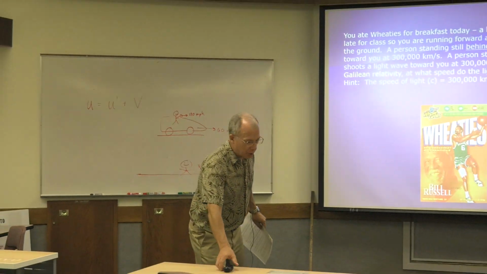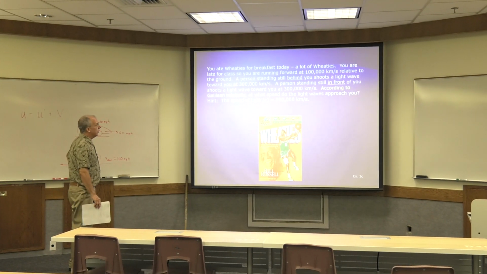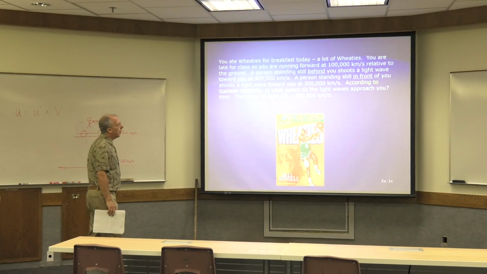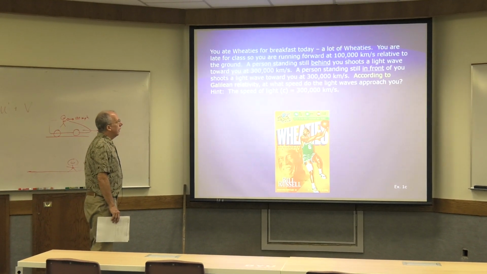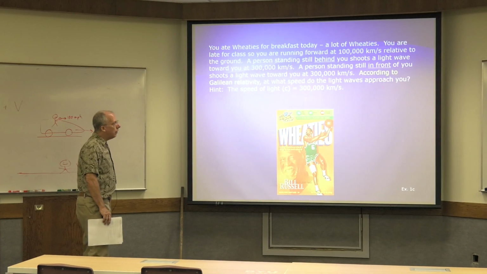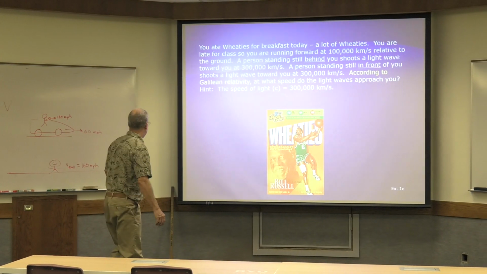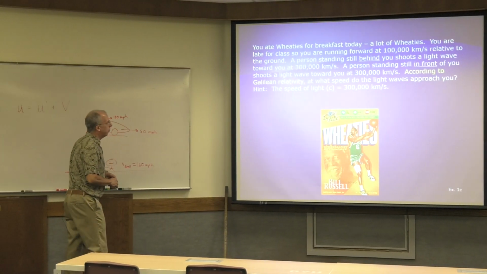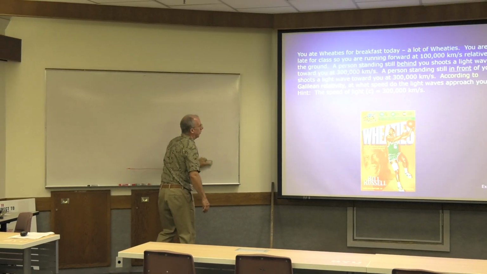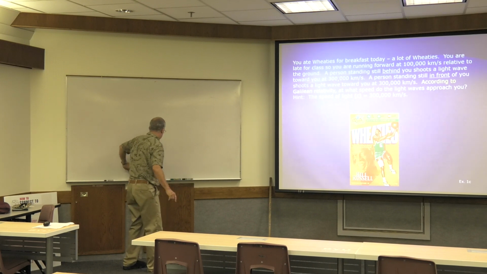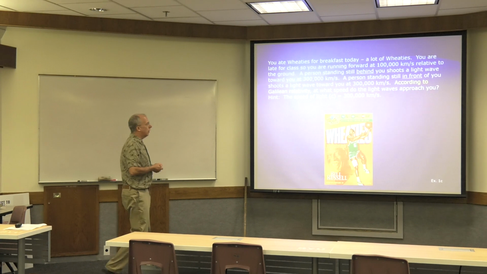I think this is where I stopped, but let's go over it again. You ate Wheaties for breakfast today, a lot of Wheaties. You're late for class, so you're running forward at 100,000 kilometers per second relative to the ground. A person standing still behind you shoots a light wave towards you at 300,000 kilometers per second. A person standing still in front of you shoots a light wave toward you at 300,000 kilometers per second. Now here's the important thing. According to Galilean relativity, what speed do the light waves approach you?